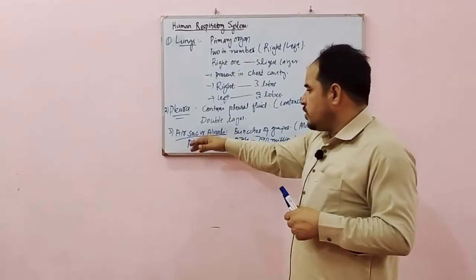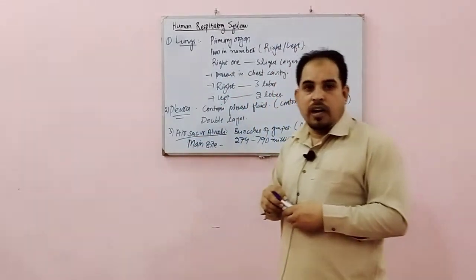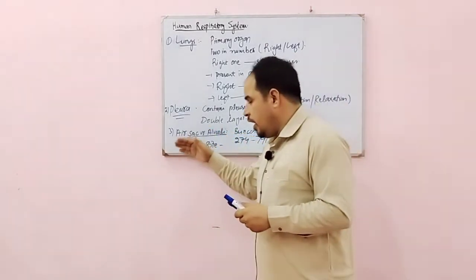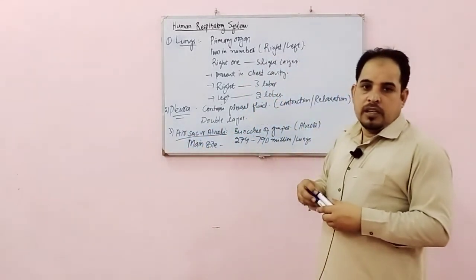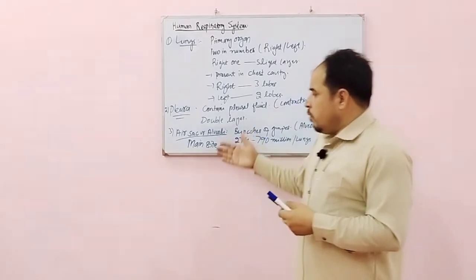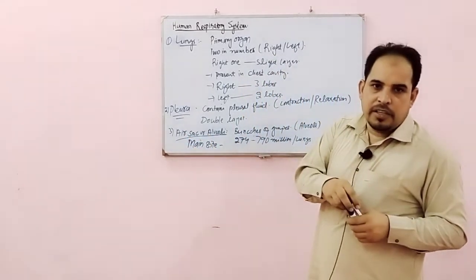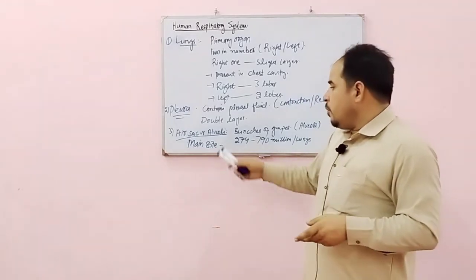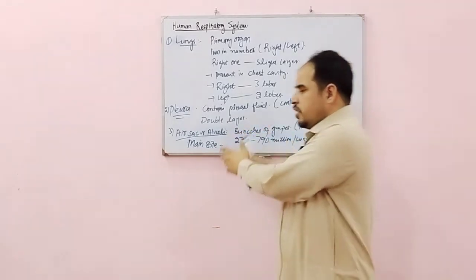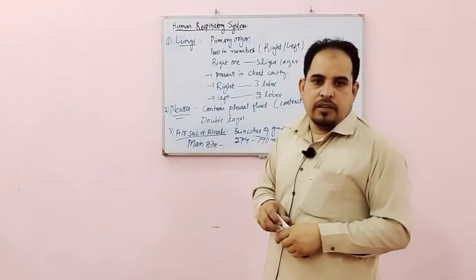When there is low concentration of oxygen in the blood capillaries, the oxygen will move from air sac to the blood capillaries. Therefore, that's why the gas exchange will occur.